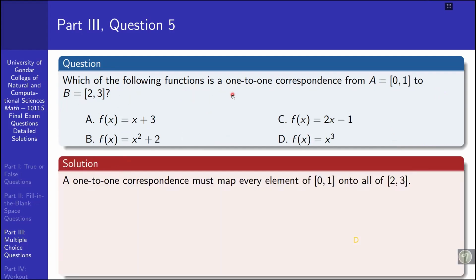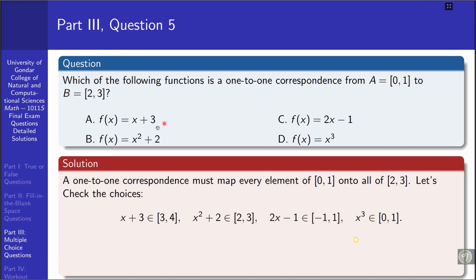So one-to-one correspondence means the function is both one-to-one and onto. If the function is defined from A to B, which of these alternatives will satisfy, or simply becomes, both one-to-one and onto.